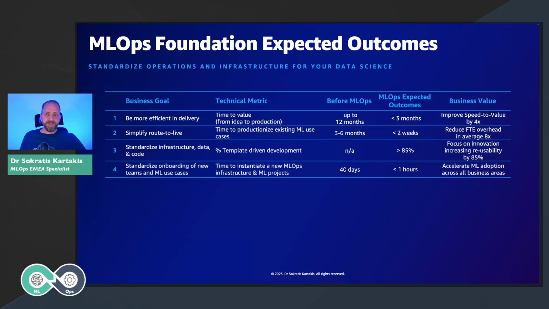The next one is we need to make sure that we are able to onboard new teams in order to start productionizing solutions. For some customers, this takes a very long time. Why is that? Because they rely on other business units in order to create new environments, new accounts, to assign users, etc. So our goal is to templatize the whole infrastructure, use infrastructure as code, and then onboard new teams easily.